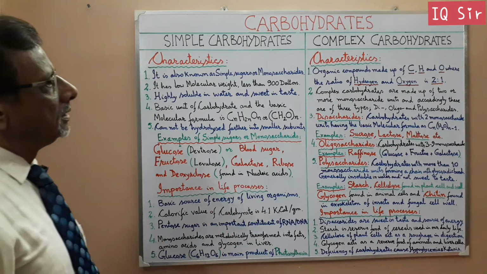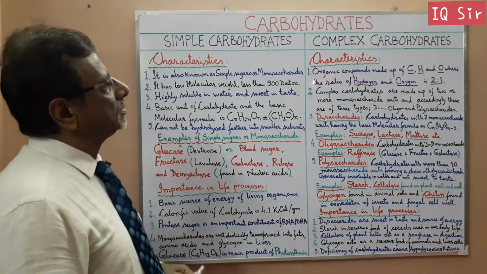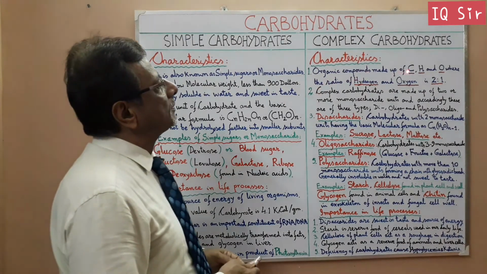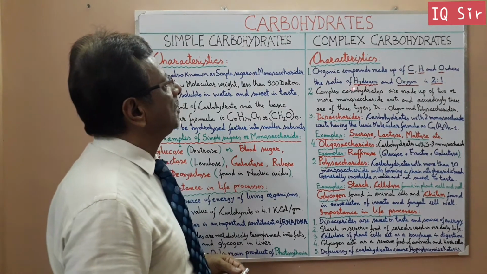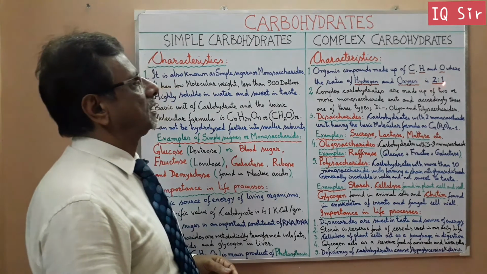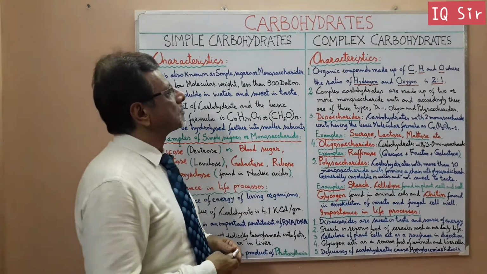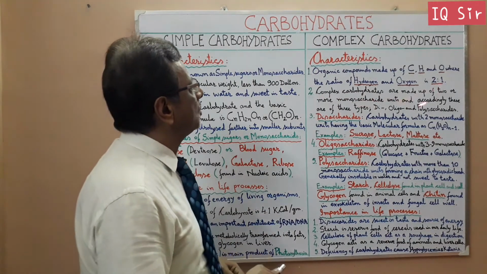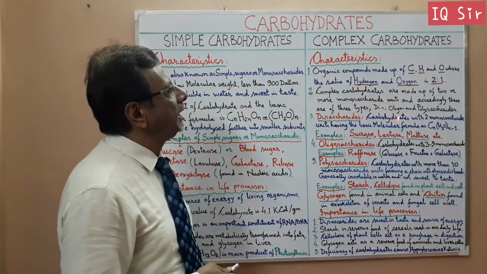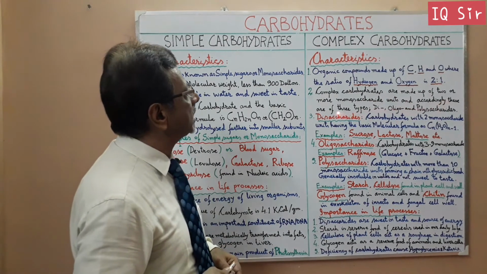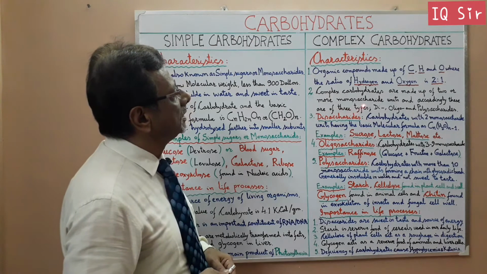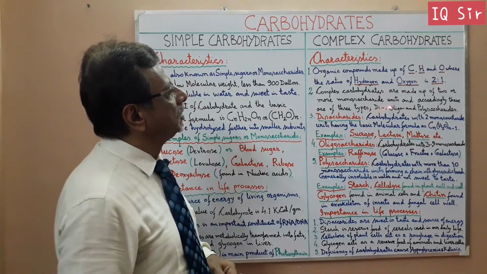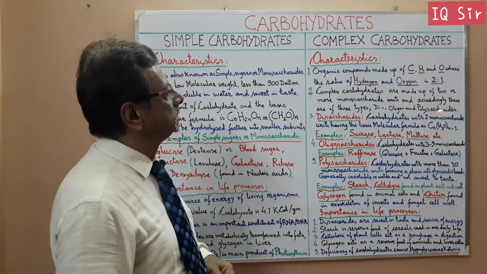Now let us talk about the complex carbohydrate, and its characteristics. The first one is organic compounds made up of carbon, hydrogen, and oxygen, where the ratio of hydrogen and oxygen is 2:1, as in case of water. The second point is complex carbohydrates are made up of 2 or more monosaccharide units, and accordingly there are 3 types of complex carbohydrate: disaccharide, oligosaccharide, and polysaccharide.